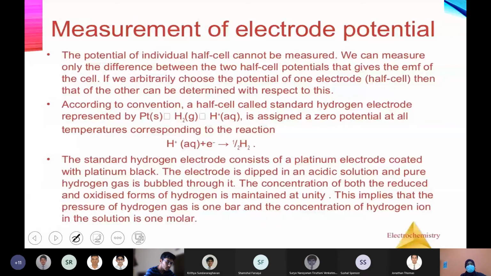Okay, that's what we're going to do. So let's look into how the standard hydrogen electrode works, because hydrogen is a non-metal and in gaseous state. So how can hydrogen set up a half cell? That is the question. The third point, I'll explain with the diagram. We'll come back to this slide to write the third point later.